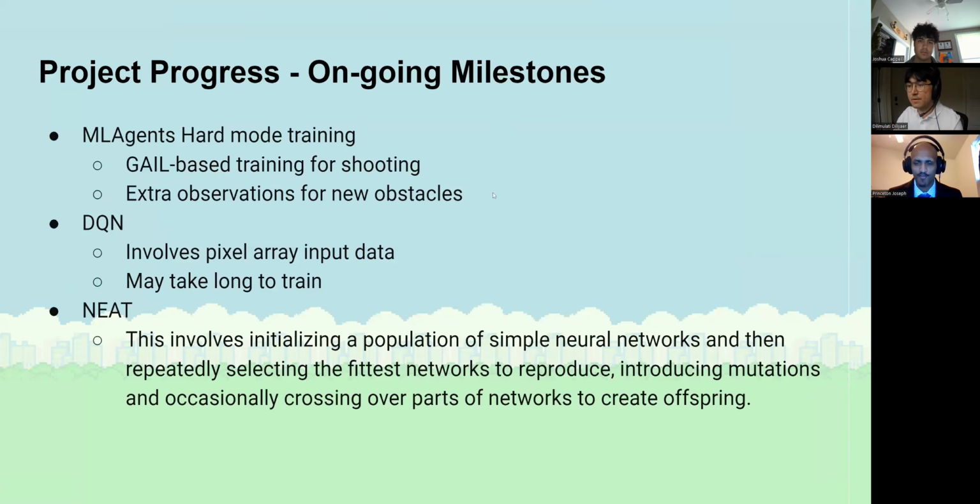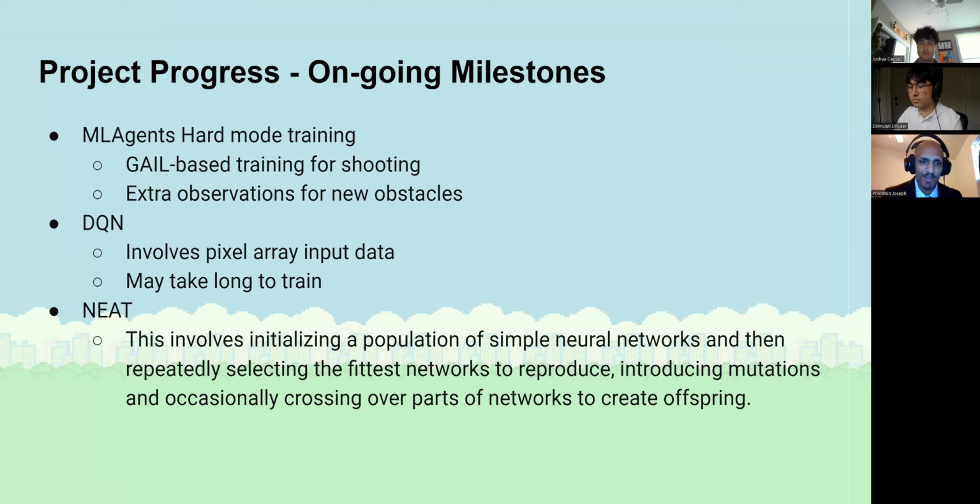All right, so as far as future milestones go, as we just mentioned, we have the ML agent hard mode training. This will primarily be Dylan Maladi's job, and it involves the game-based training as well as the extra observations. That's largely complete, but we still need to actually train it.